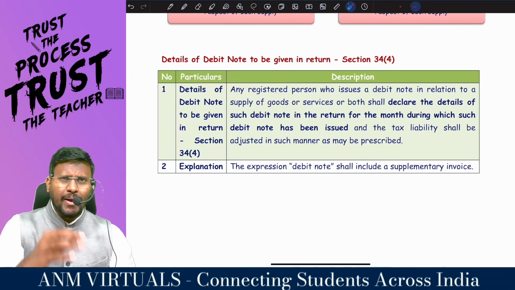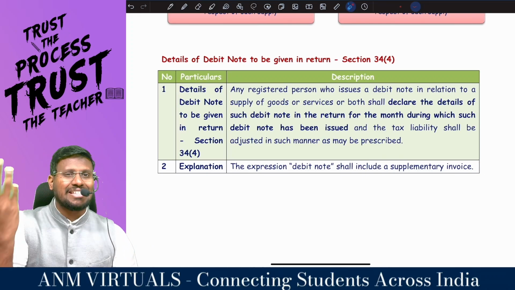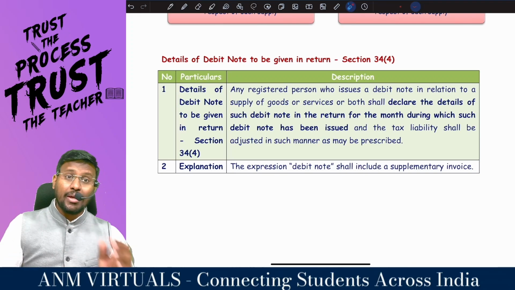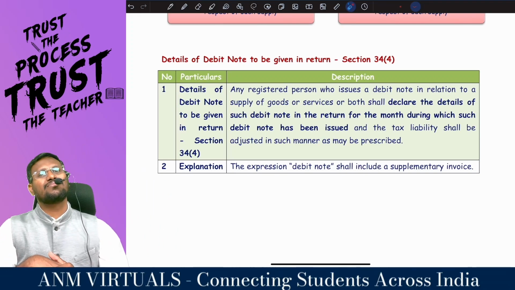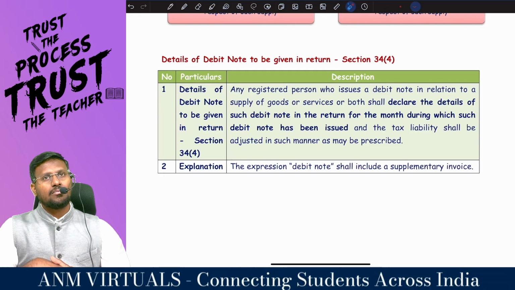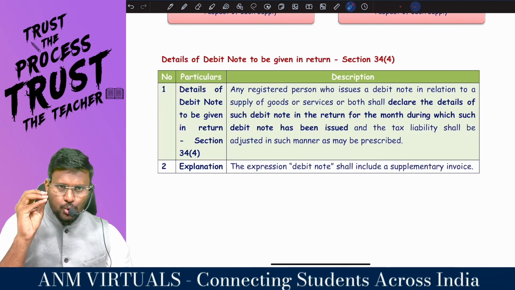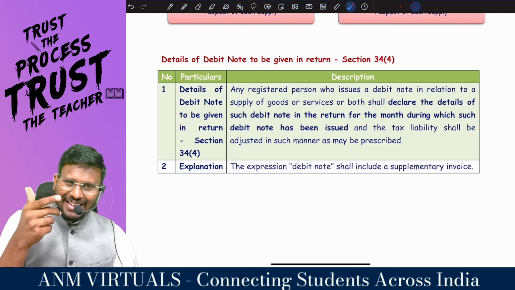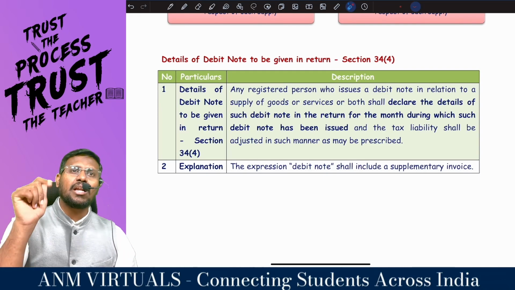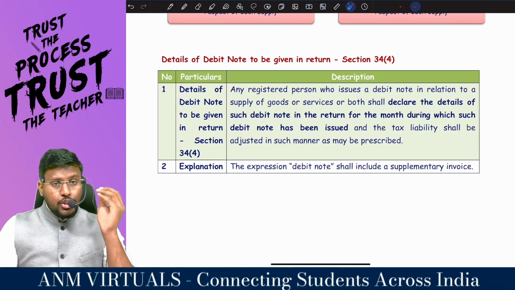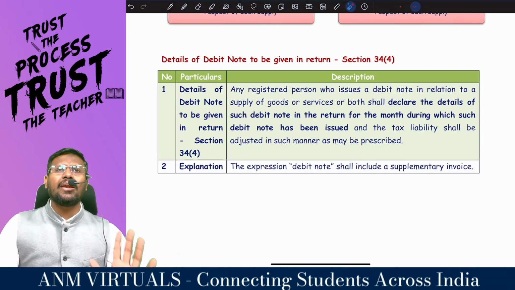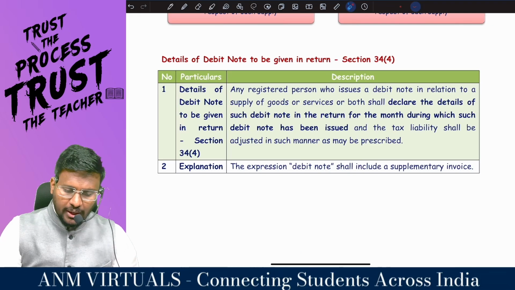Why? Because when you issue a debit note, the value of supply increases. When the value of supply increases, the tax liability increases. So we can't give the extended time limit. Understand? Because when you issue a debit note, the value of supply increases, and automatically the tax liability increases. So when you issue a debit note, in that particular month itself it is mandatory to show it in the return.